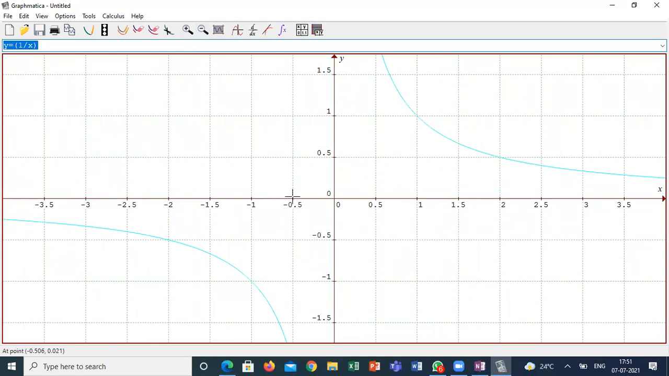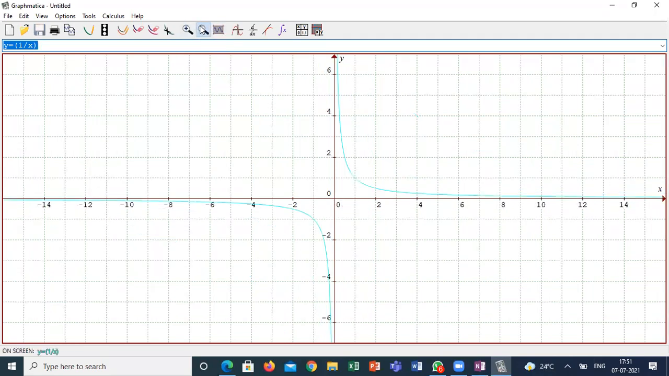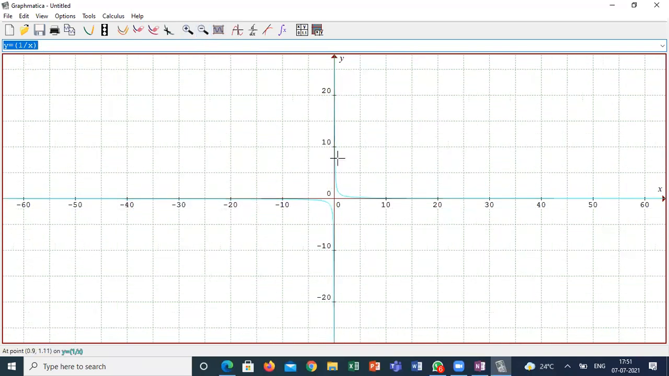When the value of x approaches 0, the output is almost undefined. When x is below 1, the y value is increasing. If x is more than 1, the y value is decreasing. But when x is approaching 0, there is no proper definition. There is no proper graph. There is no graph when x is equal to 0. See here, it is almost approaching, but it never touches.